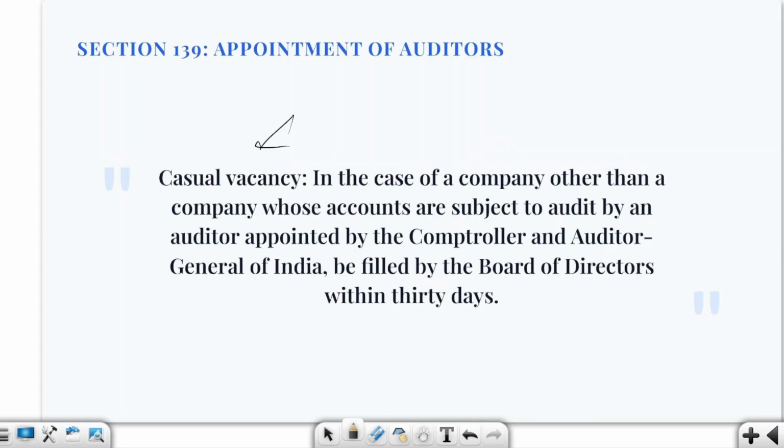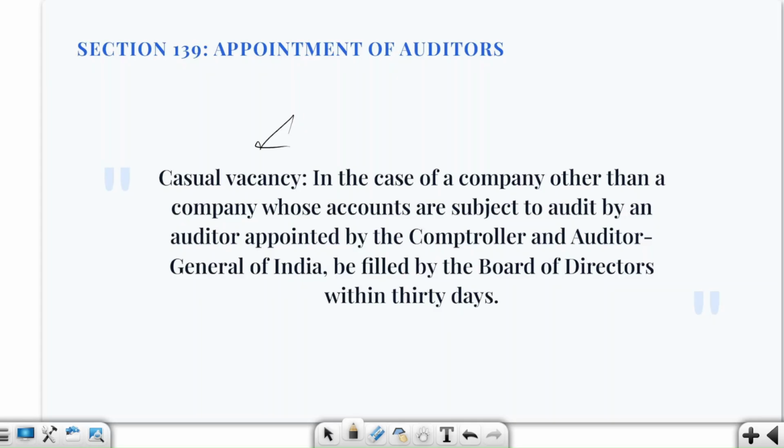So let's talk about now the casual vacancy part. I hope this is clear to you. So here we are saying that, see, this is a completely different situation. We are not talking about the first auditor with this casual vacancy. We are saying that, okay, ABC Limited, you remember that was started on 1st April 2016. Now we are saying that, okay, it has an auditor. The auditor's term has not actually ended, but suddenly the position becomes vacant. For example, this particular auditor has resigned, so there is a casual vacancy. So here we have seen that, okay, it has become empty.